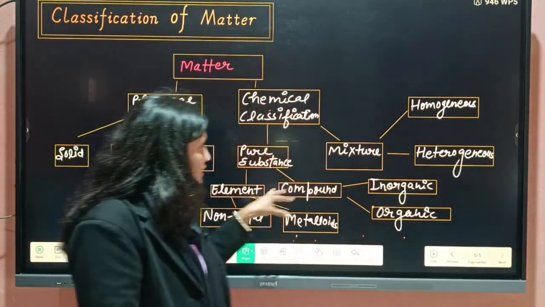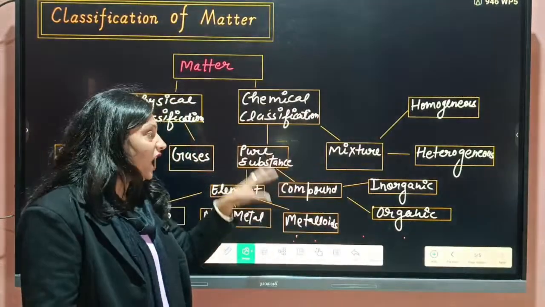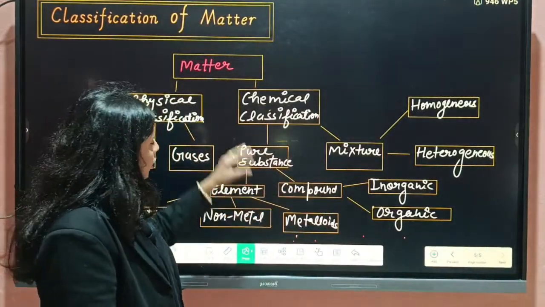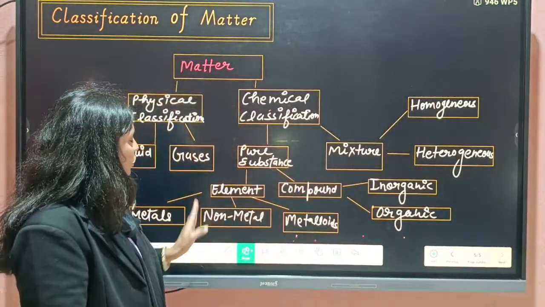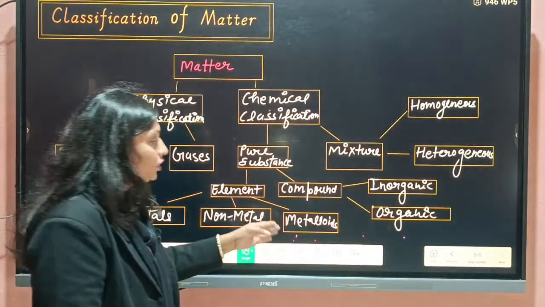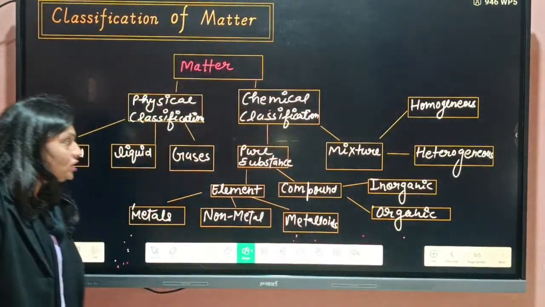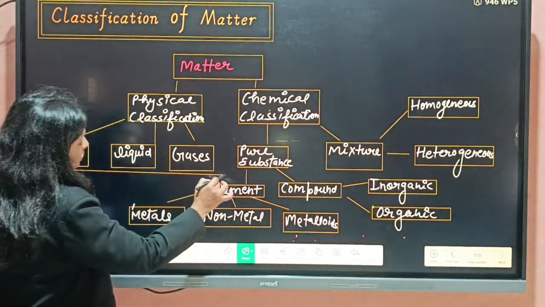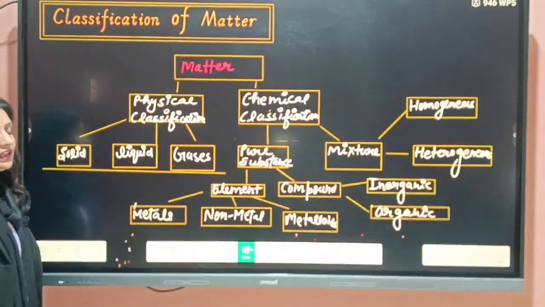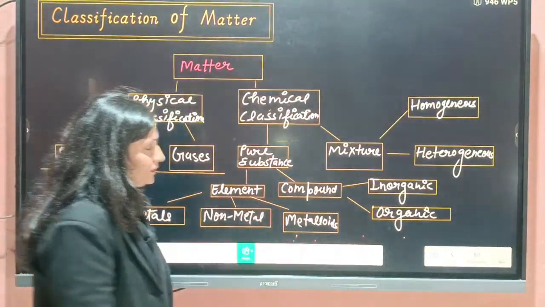That chapter is Is Matter Around Us Pure. In that chapter I will explain all these things: pure substances, mixture, element, compound, metal, non-metal, metalloid, inorganic, organic, homogeneous, and heterogeneous. Today I will discuss the properties of solid, liquid, and gas. I hope it is clear to you all.